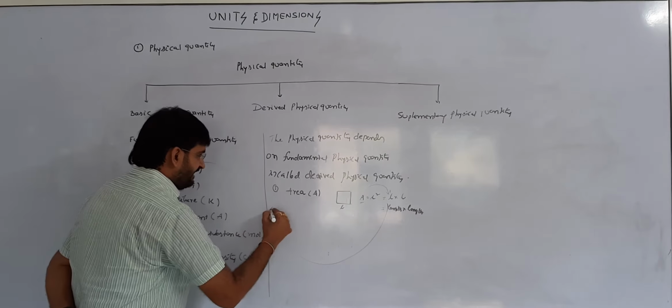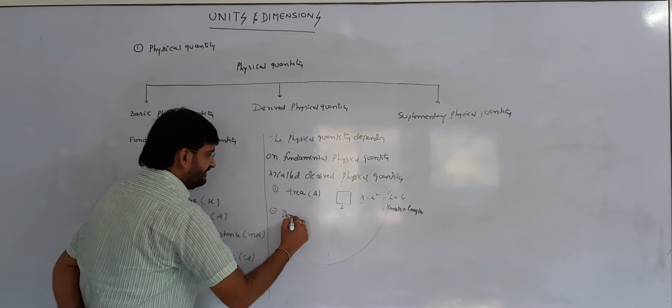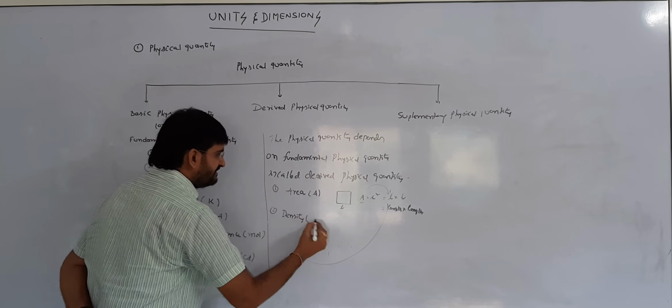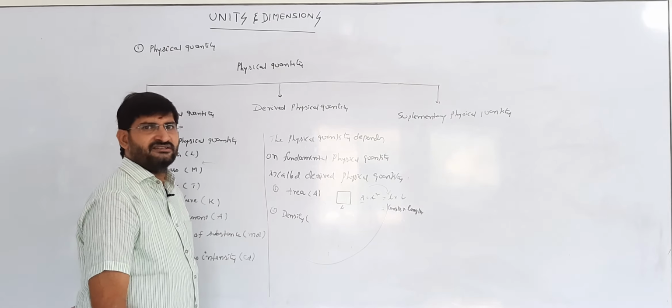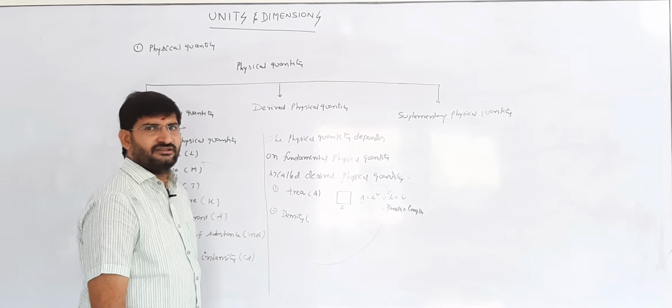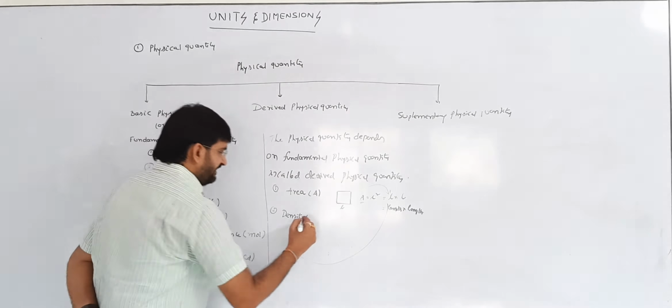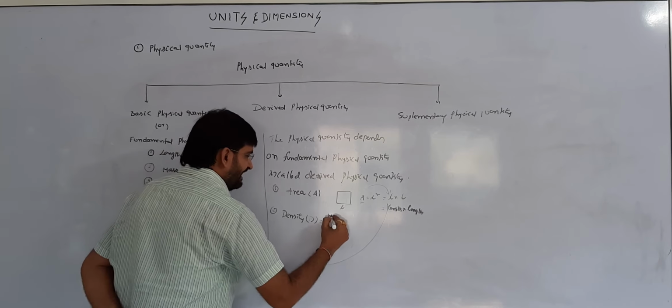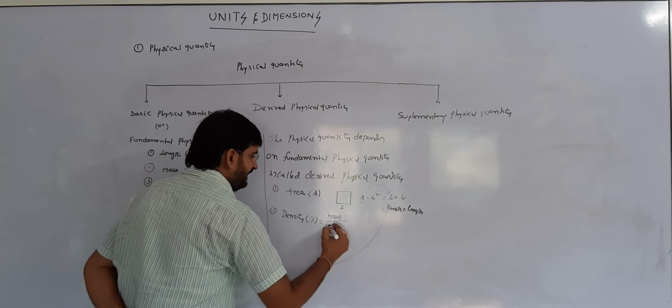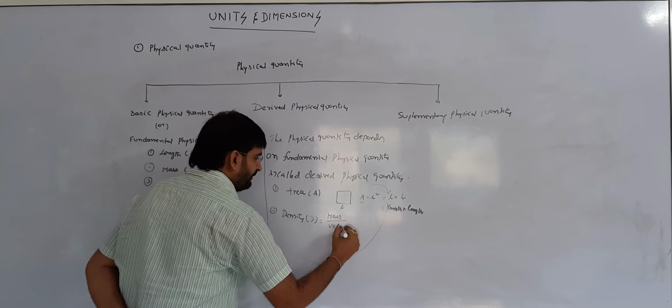And the second one is density. We already know density previously, like in 10th class we also know the density formula. The density is represented with capital D. What is the formula? Mass by volume.